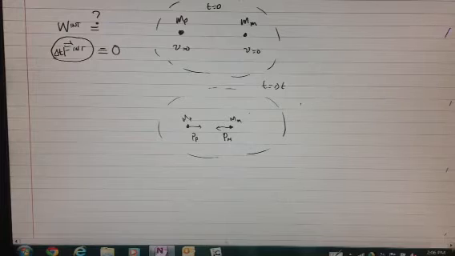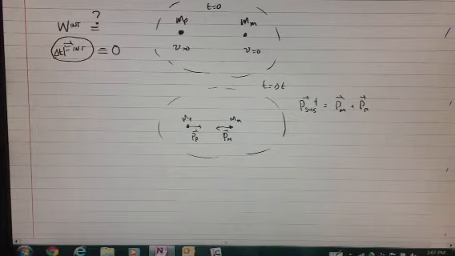So we have immediately that the momentum of the system in the final state is equal to the momentum of the moon plus the momentum of the planet, but they are the same magnitude and pointing in opposite directions, so that's 0. Great, so there's no momentum in the system.